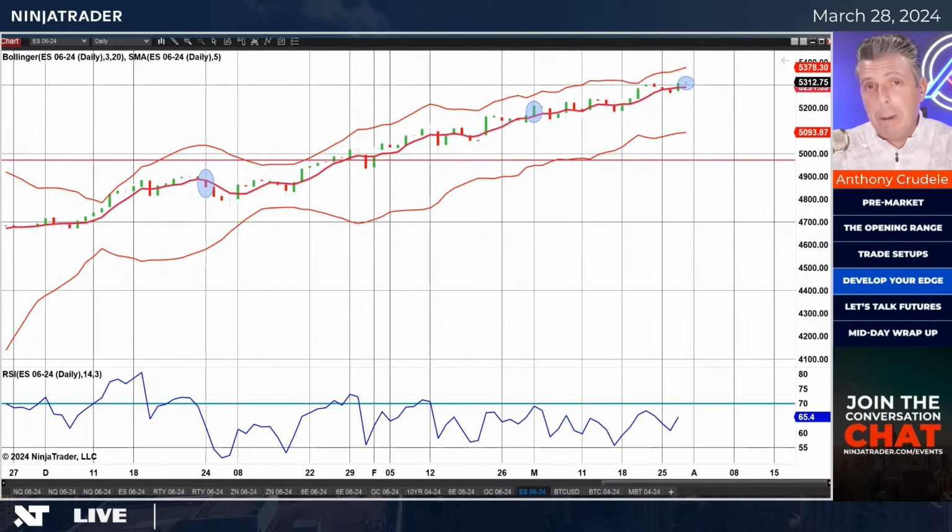It's buyers in the open, buyers in the close, or vice versa, where they'll be sellers in the open, sellers in the close. So it's about looking for nuance. That's what it comes down to.